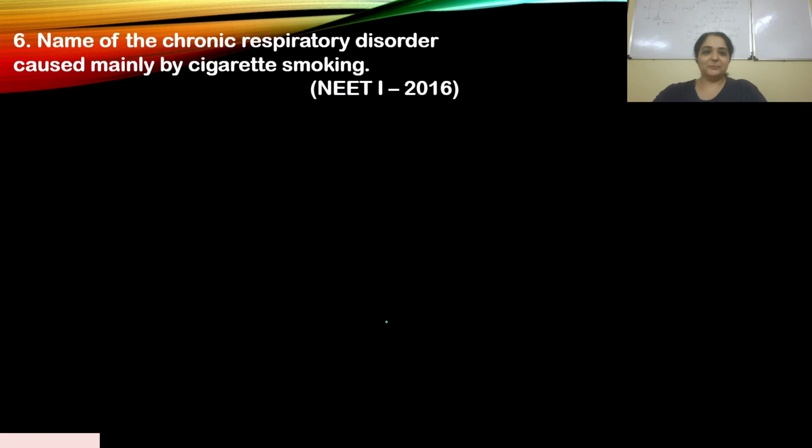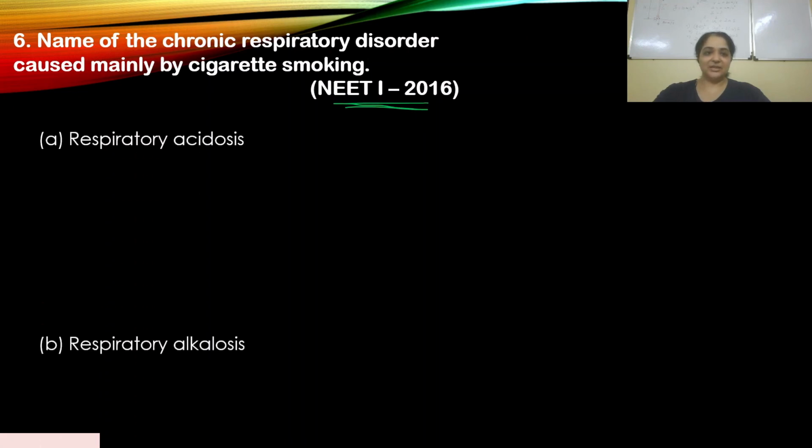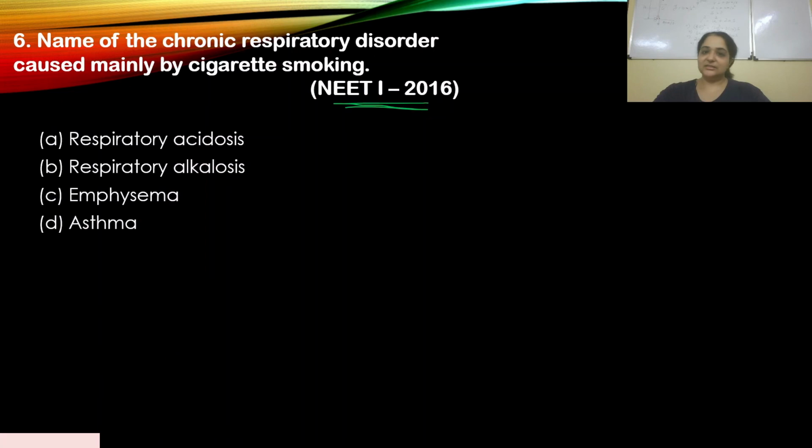All right, question number 6. Name the chronic respiratory disorder caused mainly by cigarette smoking. We've already discussed this, so you should know the answer even before looking at the options. This appeared in NEET 2016. Let's look at our options A, B, C and D. Again, pause the video, think about the answer, and come back. A, respiratory acidosis; B, respiratory alkalosis; C, emphysema; D, asthma.